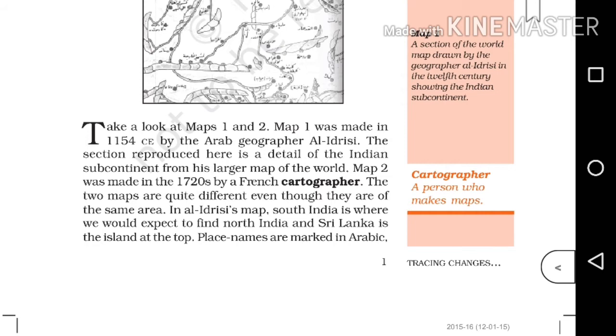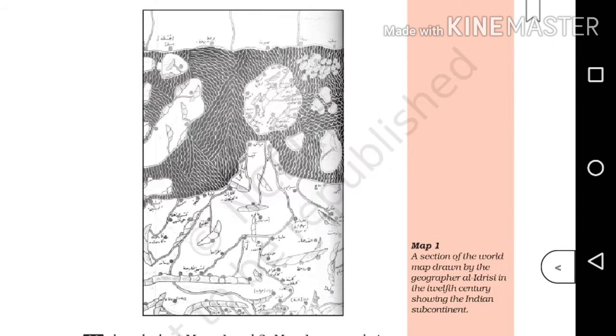Map 1 was made in 1154 CE by the Arab geographer Al-Idrisi. The section reproduced here is a detail of the Indian subcontinent from his larger map of the world. Map 2 was made in the 1720s by a French cartographer. The two maps were quite different even though they are of the same area.